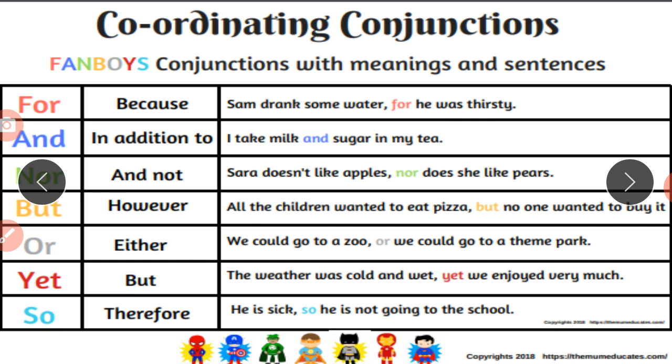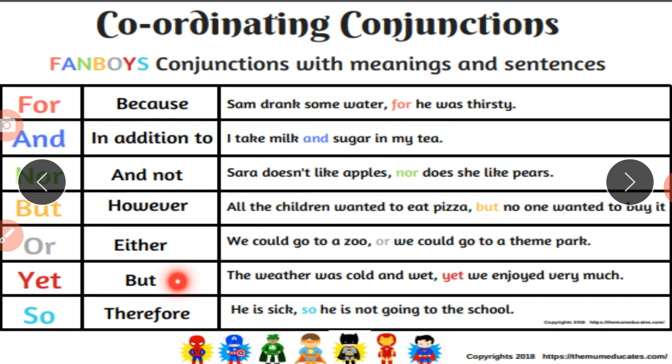Or, that means either-or, we can say. We could go to a zoo or we could go to a theme park. Either we will go to the zoo or we will go to the theme park. So that is the other conjunction.